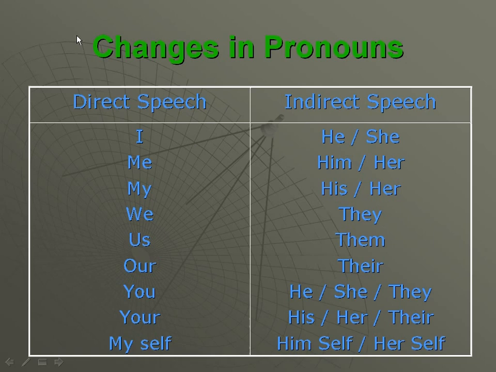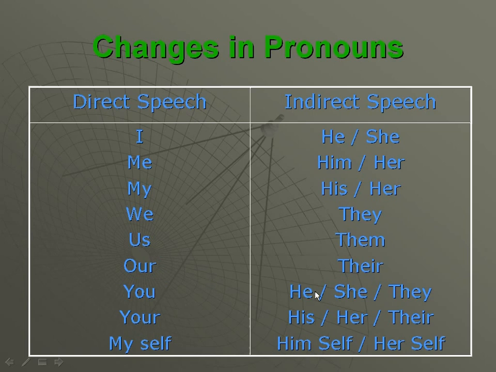In this way, we can change tense forms of the given direct speech into indirect speech. Then see here another chart, changes in pronouns. We have to make change in pronouns also while doing indirect speech. I, he or she. Then me, him or her. My, his, her. We, they. Us, them. Then our, their.